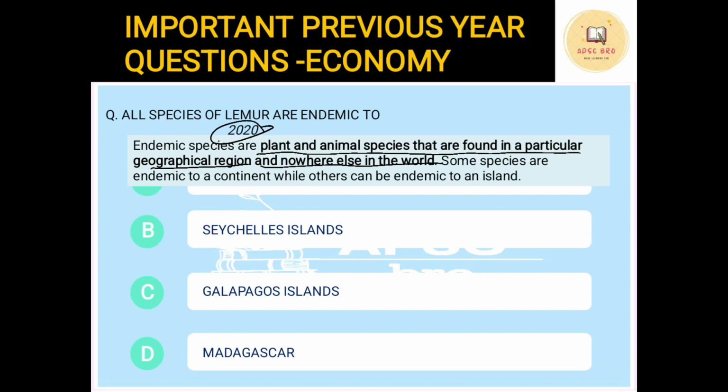Some species are endemic to a continent, like kangaroo is endemic to Australia, right? Because it is found only in Australia. Or it can be endemic to an island. Usually you get endemic species in islands because of the isolated geographical location. So we understand now what is endemic.